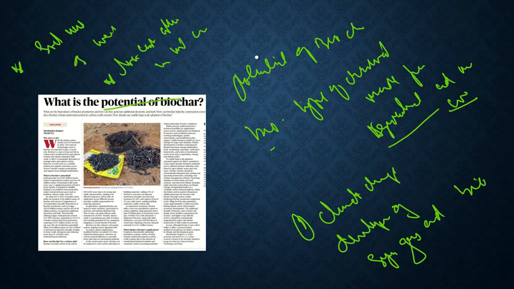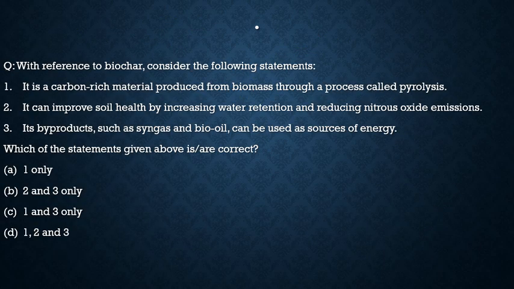Now let's solve the question. Here the question says, with reference to biochar, consider the following statements. First, it is a carbon-rich material produced from biomass through a process called pyrolysis. True. It can improve soil health by increasing water retention and reducing nitrous oxide emissions. That is also true. Its byproducts such as syngas and bio oil can be used as a source of energy. That is also true. So all the three statements are correct.